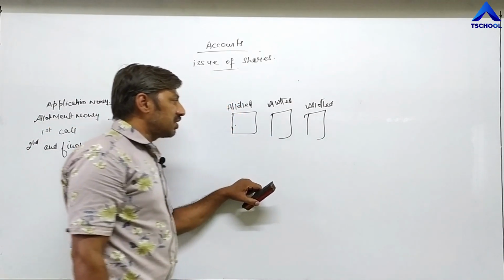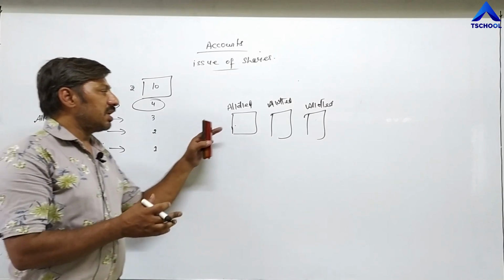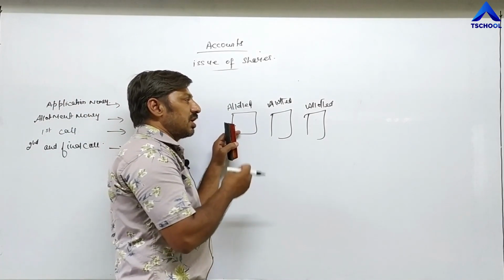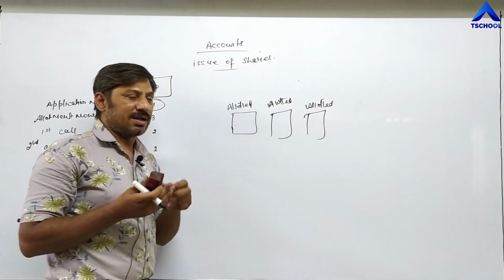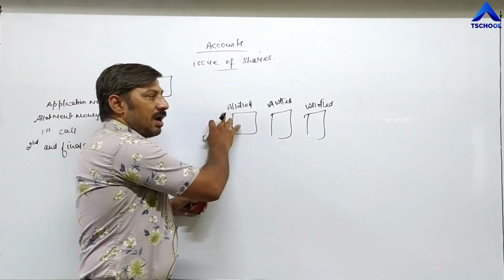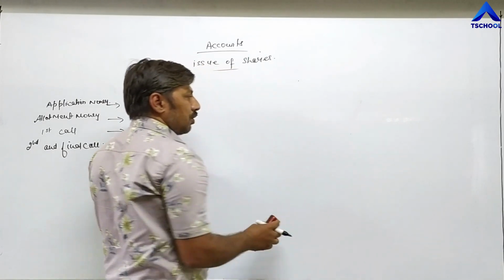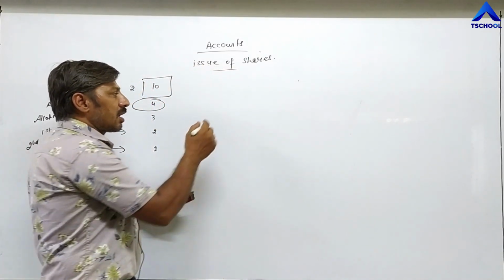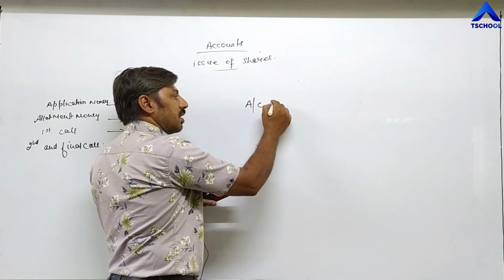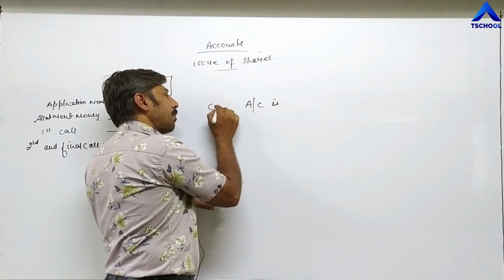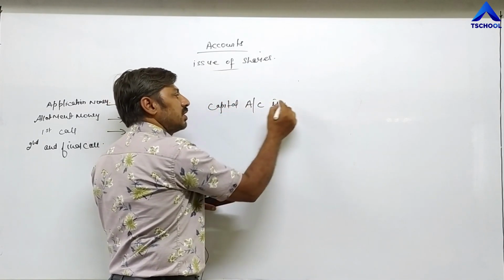But the investors whose application is accepted, means to whom shares are allotted, then after allotment of share, to those investors, their account is opened in the company. Which account? Capital account.